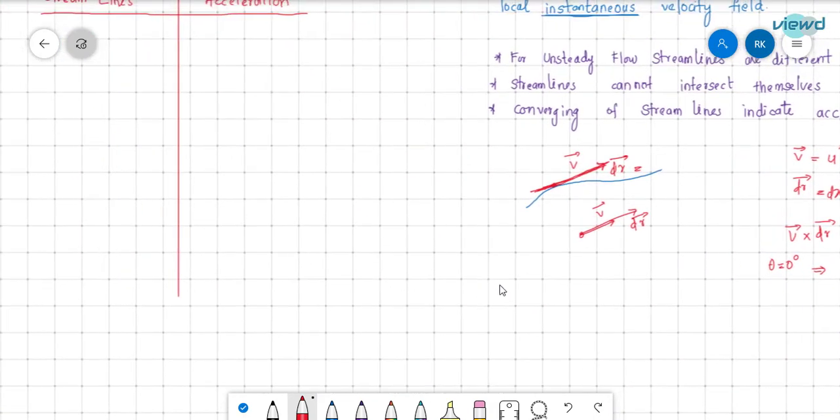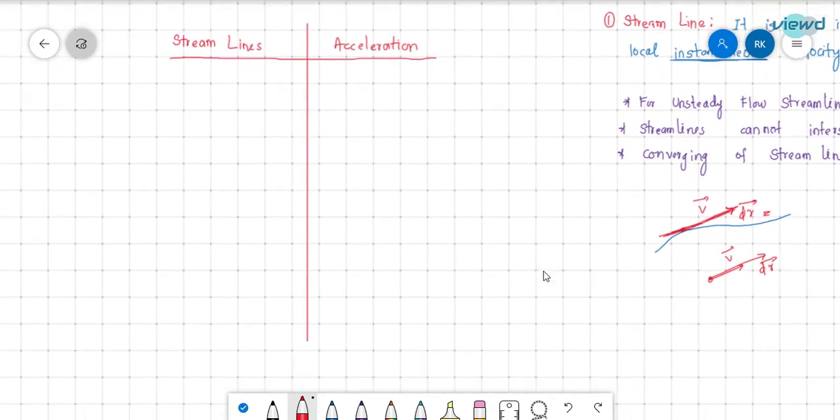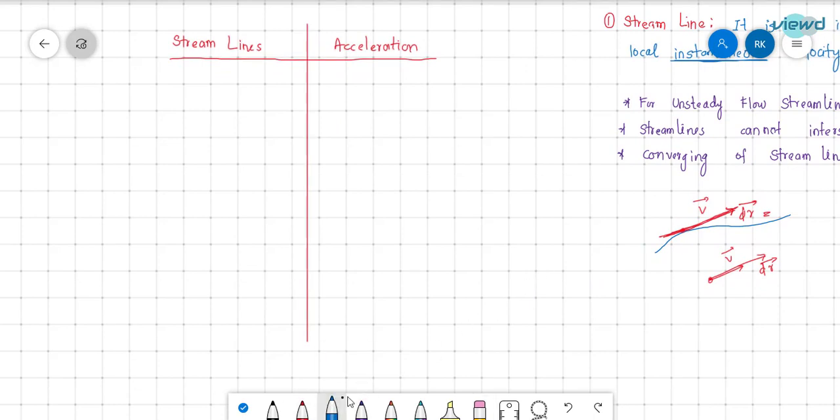Some objective questions may be asked in this. If the streamlines are parallel and straight, then what will be the acceleration? There will be no acceleration. So this is the case of no acceleration.